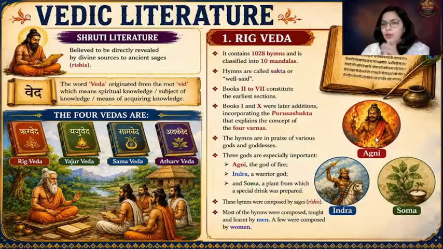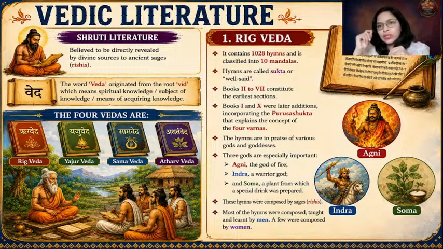Let us now discuss the Rig Veda. Rig Veda is the earliest and the oldest Veda. It contains 1028 hymns, so it is in the form of hymns. The book is divided into 10 compositions, or 10 sections, and a section is referred to as a mandala. So there are a total of 10 mandalas in Rig Veda, and there are 1028 hymns.